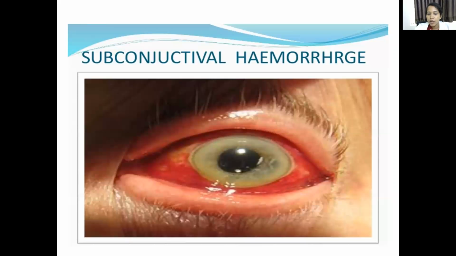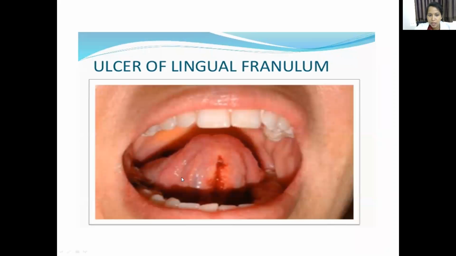See, subconjunctival hemorrhages: bleeding underneath the conjunctiva. Then the ulcer of the lingual frenulum. Can you see these ulcers?